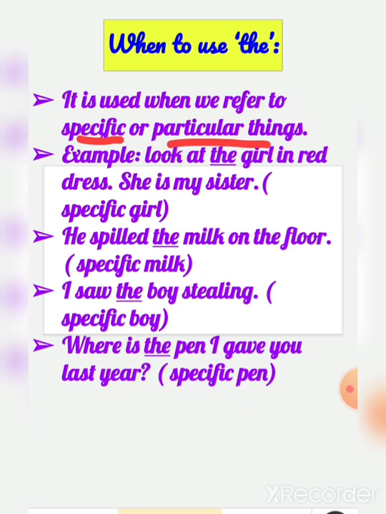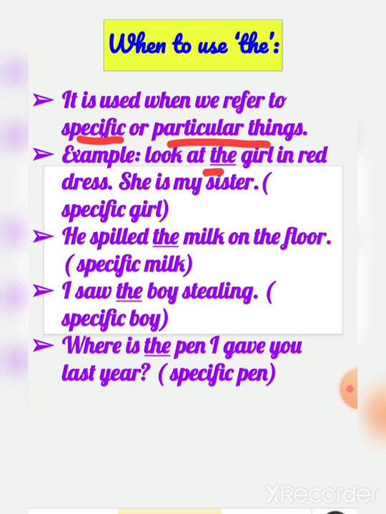Do you remember, in indefinite articles we use a or an with non-specific things? Here, the definite article is used when we refer to specific or particular things.